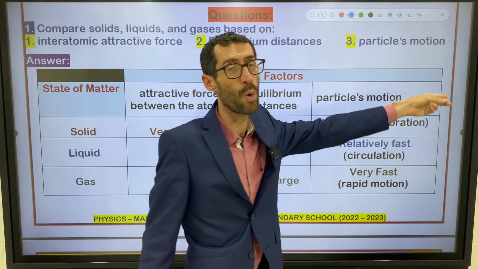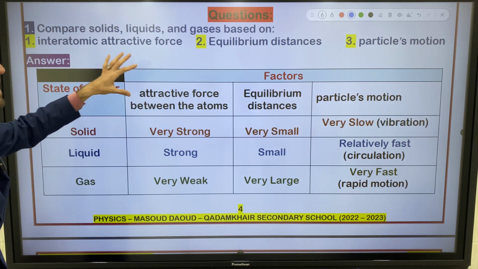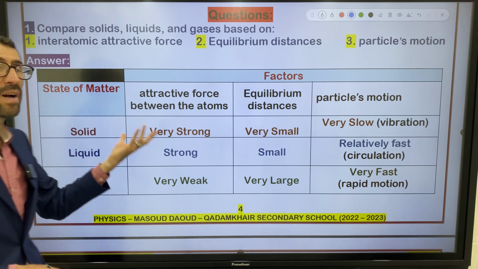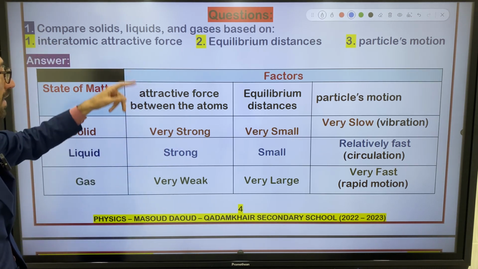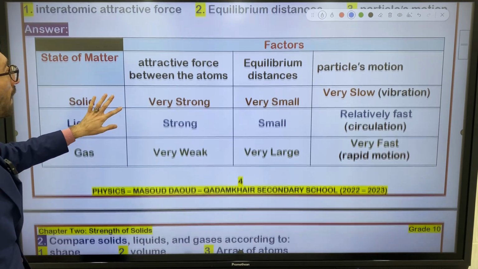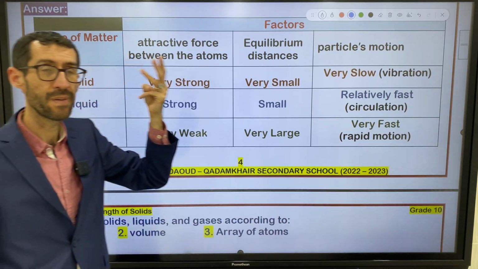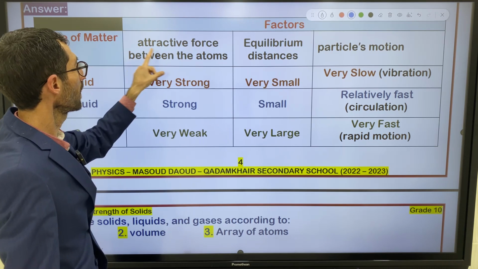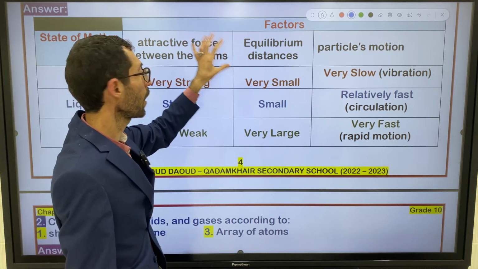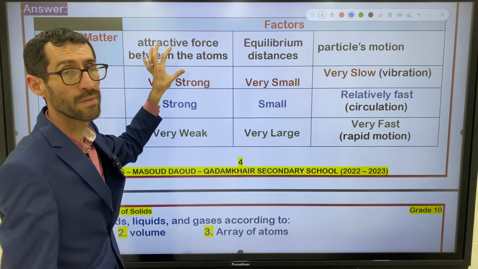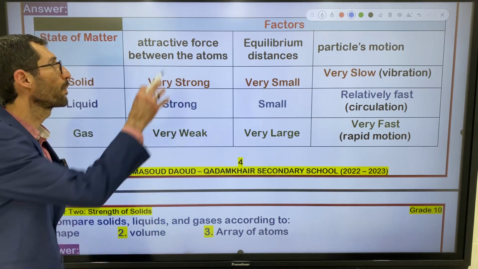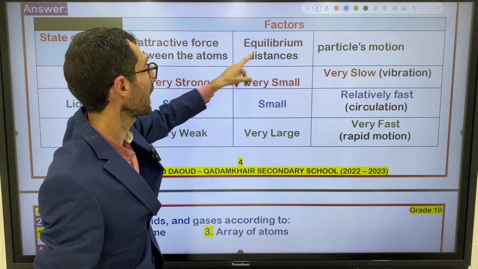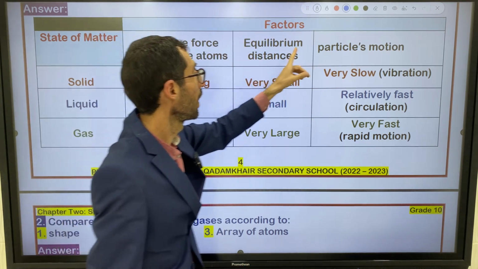Number 3, particles motion. I answered this question with a table for better understanding, for simplifying the case actually. So we have 3 things, 3 factors. We want to compare 3 phases, solid, liquid, and gases, based on what? Attractive force among the atoms, or interatomic forces, especially attractive. We focus on attractive force, equilibrium distance, R naught, and particles motion.